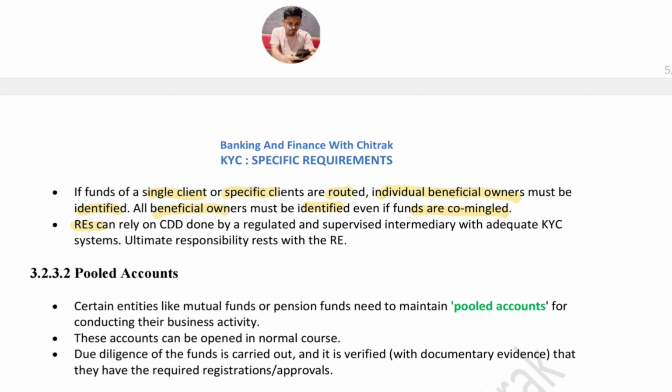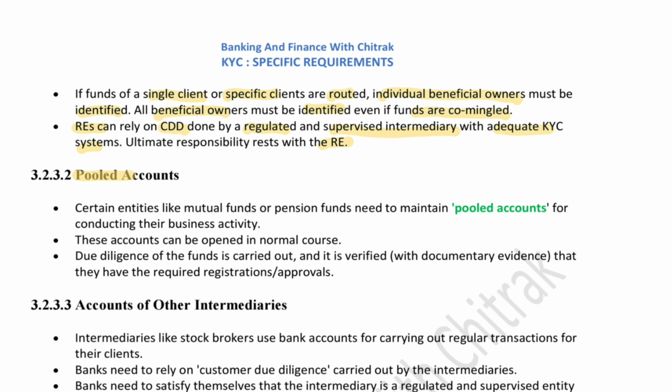Also, regulated entities can rely on the customer due diligence done by a regulated and supervised intermediary with adequate KYC systems. But the ultimate responsibility rests with the regulated entity. There is a concept of pooled accounts. Like mutual funds or pension funds need to maintain pooled accounts for conducting their business activity. What happens is that a regulated entity might open an account for a number of retired employees. Their PF or pension amount is stored in that account, and that account is not in the name of a single person but a number of persons for their pension benefits. Also, these accounts can be opened in the normal course, and due diligence of the funds is carried out and it is verified that they have the required registration or approval.